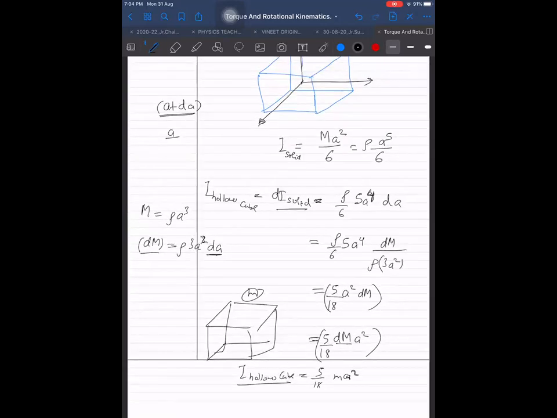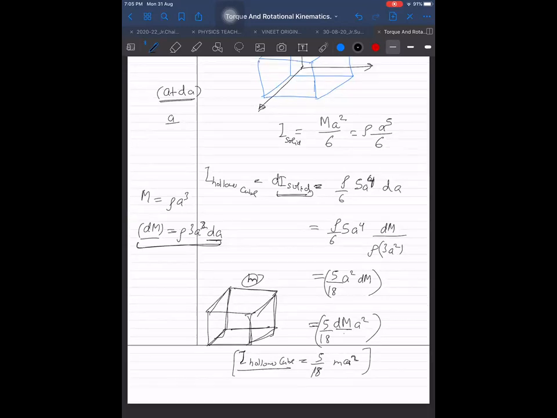That will be hollow cube. You can verify this one by using the same idea we used for finding the solid sphere and the hollow sphere formula, by using the same trick. But two things we have to do here. Not only do we have to find dI, we also have to find dm, and then we can get the answer, because in terms of dm we have to write, and that dm we have to write as M finally. So it will always be helpful.